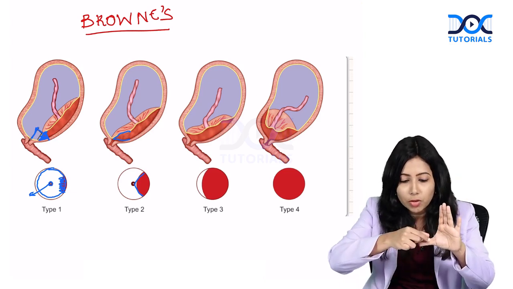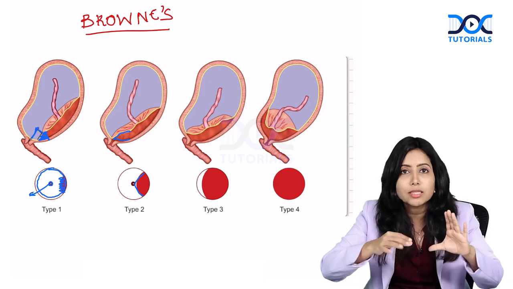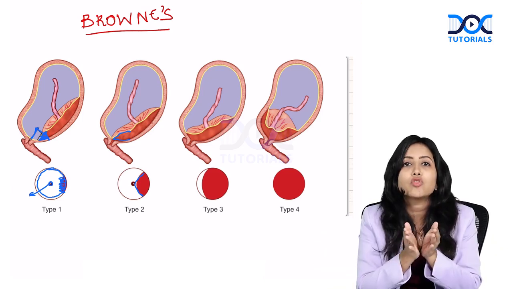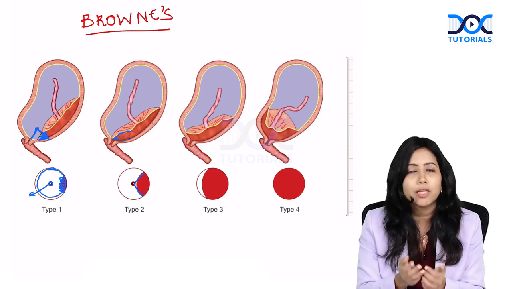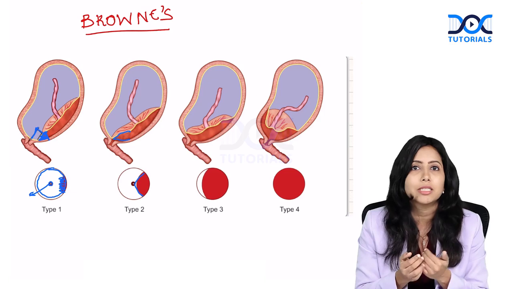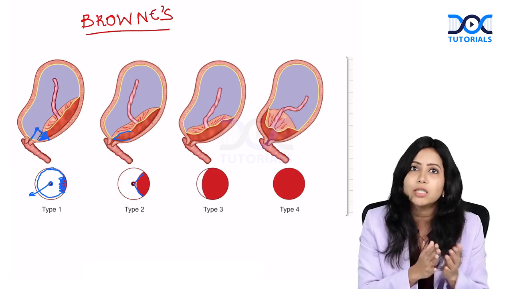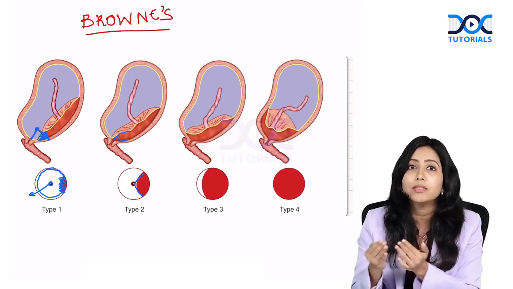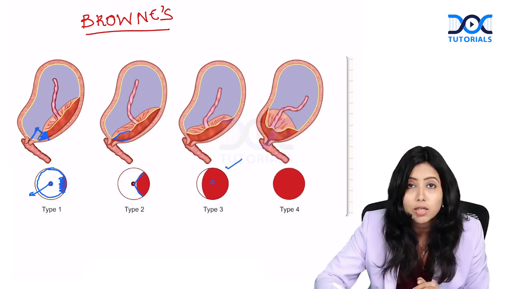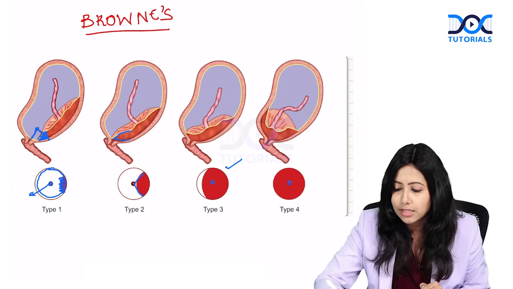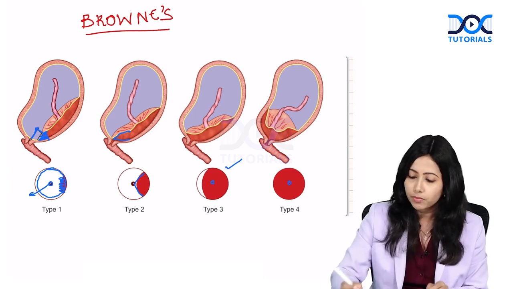The placenta is occupying till the internal os, but once the cervix is dilated, it is not covering the internal os. Type 4, you might be clear of it now. It is complete placenta previa, in which it is covering over the internal os and even when the cervix is dilated. The os is covered but not when fully dilated in type 3. Here, it is completely covered.